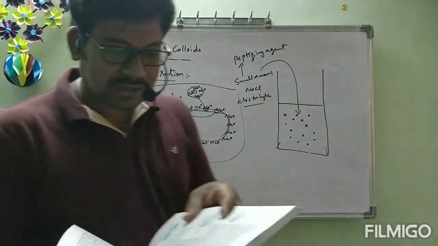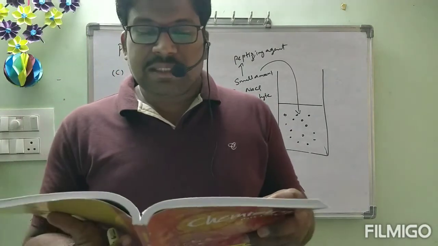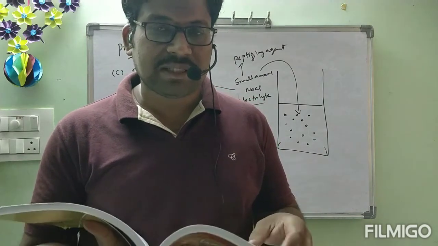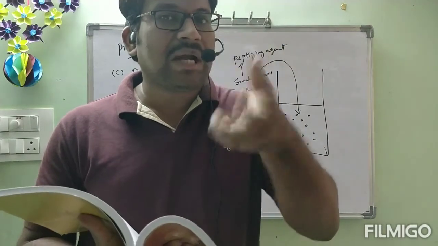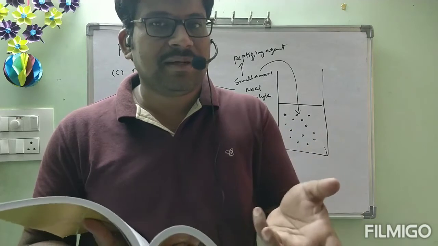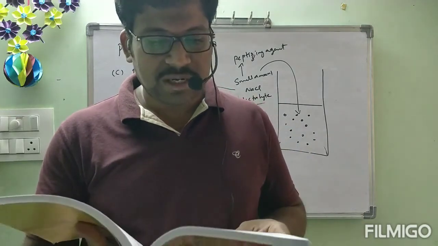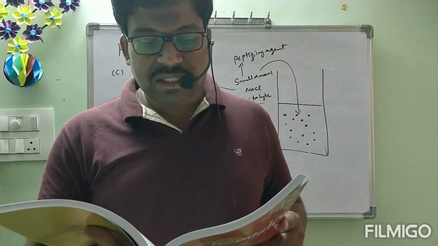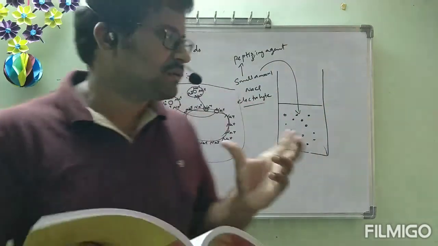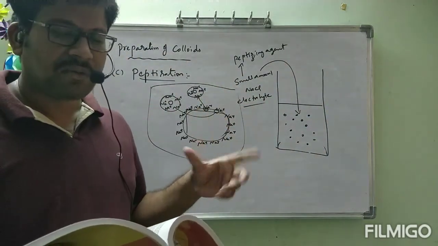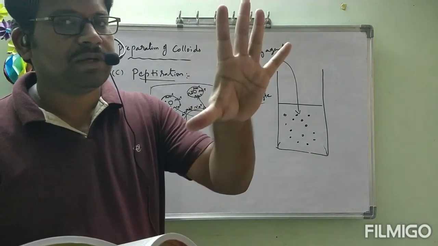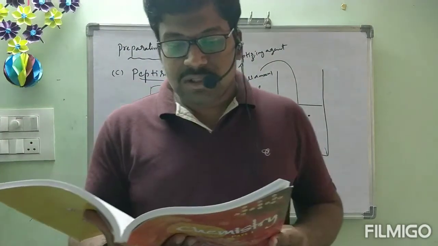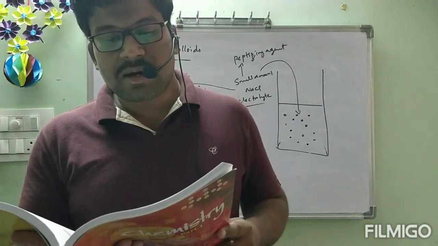During peptization, the precipitate adsorbs one of the ions of the electrolyte on its surface. This causes the development of positive or negative charge on precipitates. Which ion will be adsorbed depends on the nature of the electrolyte. Because of this positive charge, the precipitate is broken down into small particles in the range of colloidal size.